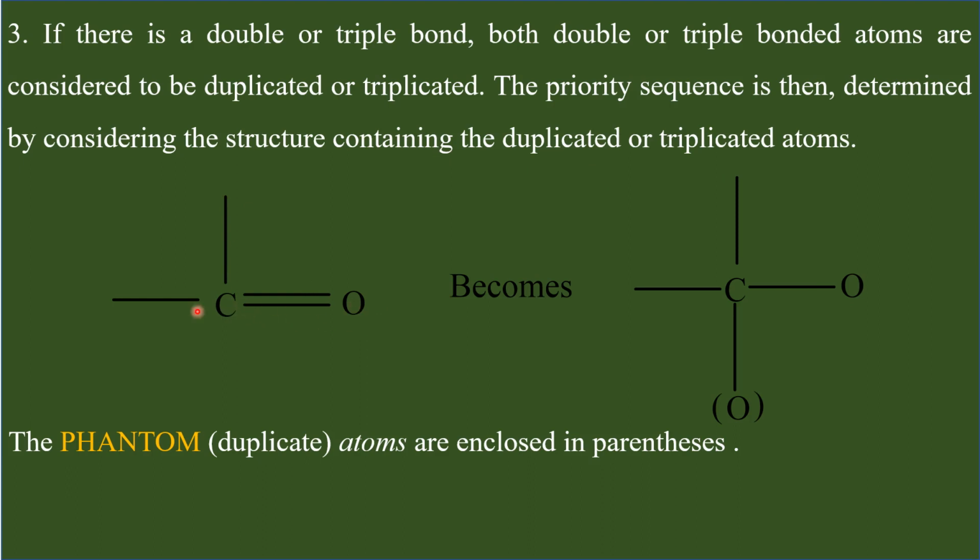This carbonyl group should be considered like this. This carbon should be considered as connected to two oxygen atoms. So one oxygen is the real atom, the other one is the duplicate atom or the phantom atom. And usually when we expand the structure, we put the phantom atoms within parentheses.